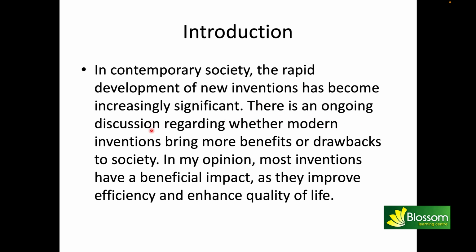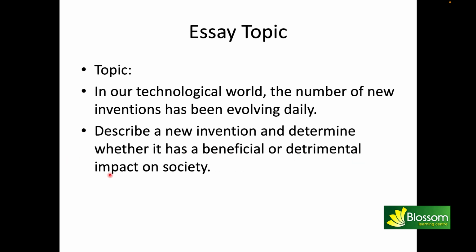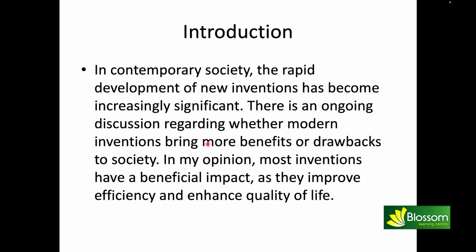Next, there is an ongoing discussion regarding whether modern inventions bring more benefits or drawbacks to society. That's the part of your format up to "whether," and after that, modern inventions bring more benefits or drawbacks to society. That's very simple. As we are aware of the format, you can check that there is an ongoing discussion regarding whether. That's the part of the format. And next is modern inventions bring more benefits or drawbacks to society. You can understand the society part, and the benefit and the detrimental impact. So we have added all the things in there to get the maximum score in our essay.